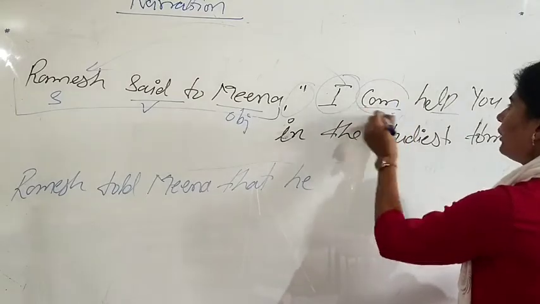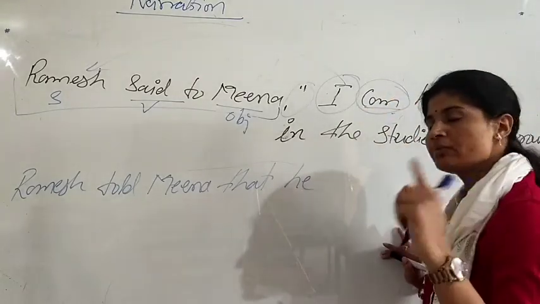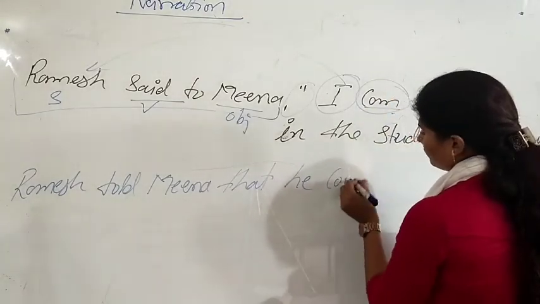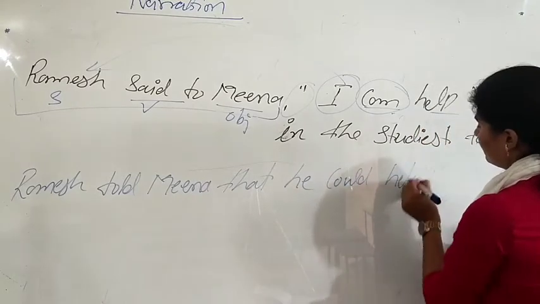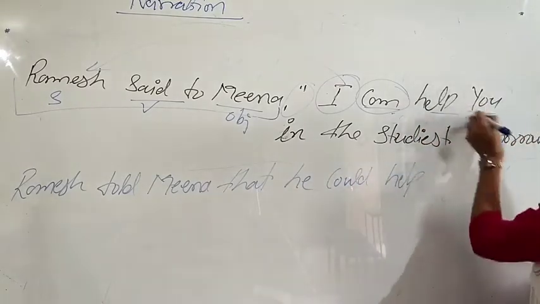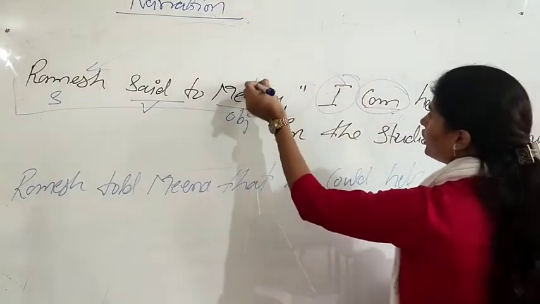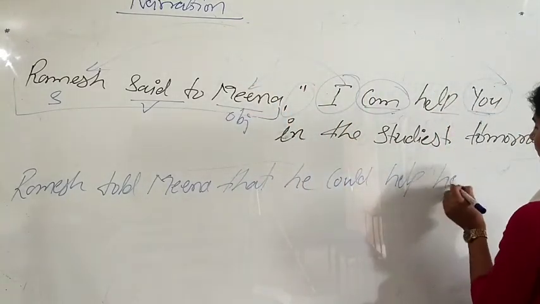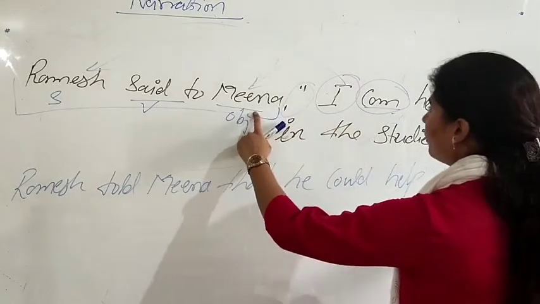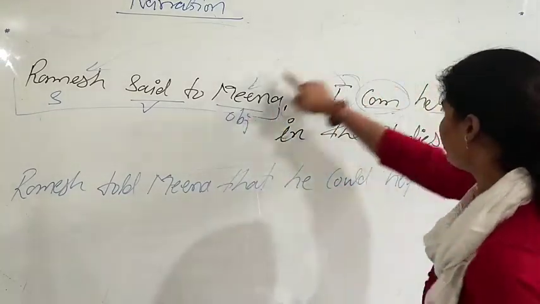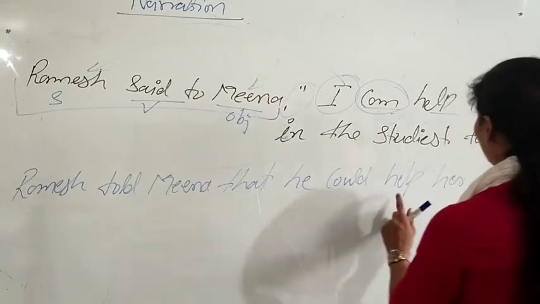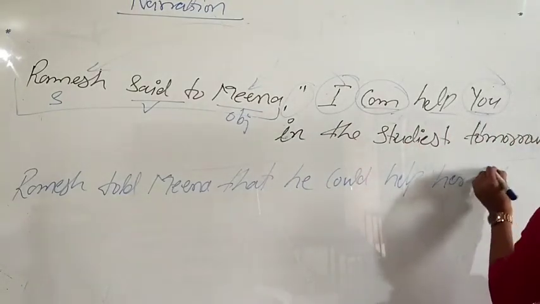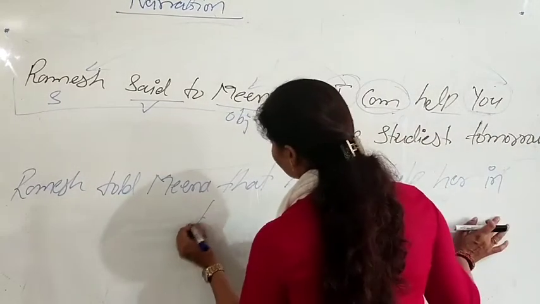Can help you. Now can is going to change with could. He could help. Okay, you is second person, so it is going to change with the object. So here comes her. Meena is the object, so you is going to change with Meena. He could help her in the studies.